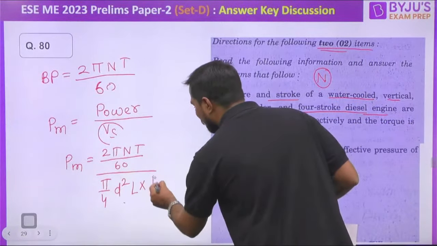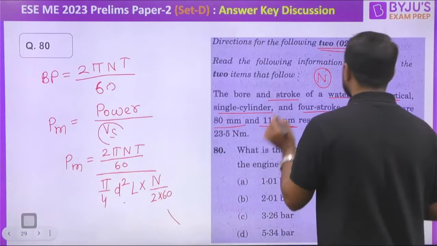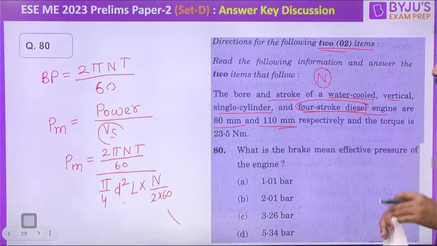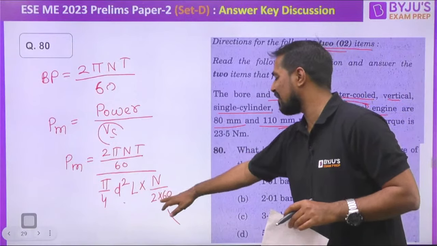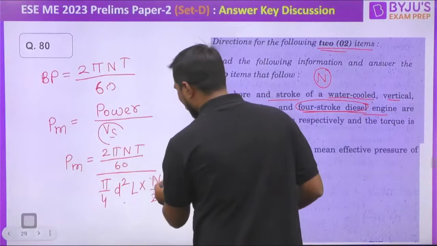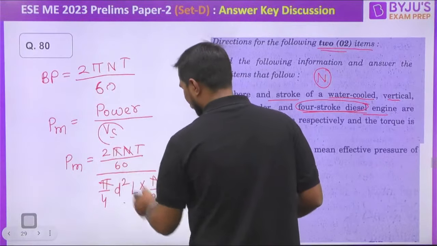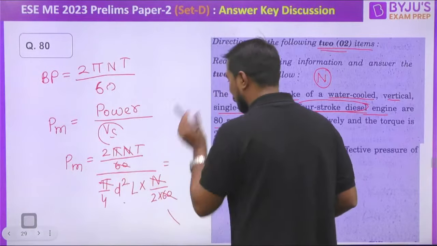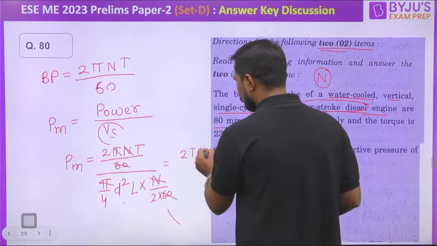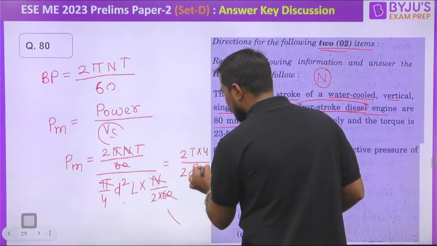How many RPM is there, my dear? RPM is N by 2 into 60. Do you know why? Because it is clearly mentioned in the question that it is a 4-stroke diesel engine, and in a 4-stroke diesel engine one cycle is completed in 2 revolutions. N and N get cancelled, pi and pi get cancelled, and 60 and 60 get cancelled. After that we get the answer as 2 T into 4 divided by D square into L.